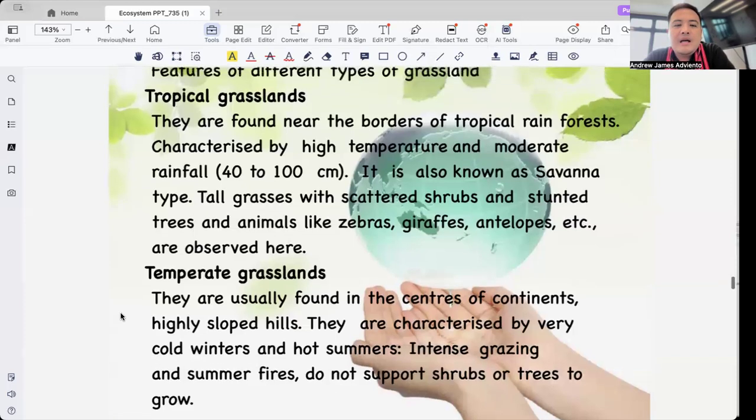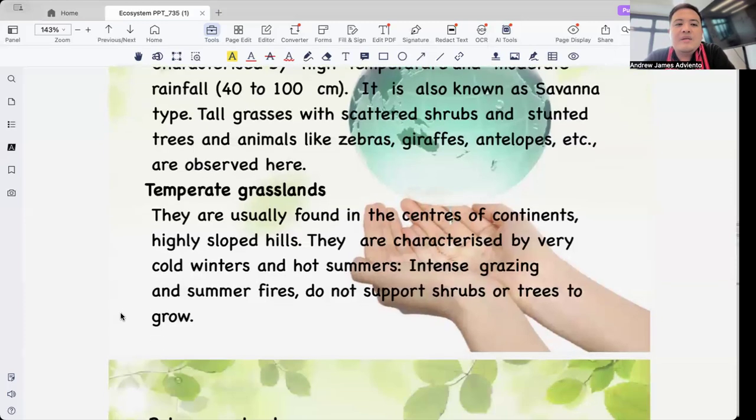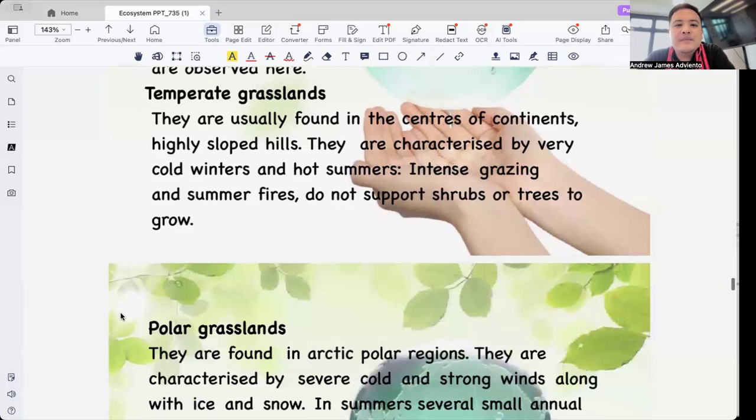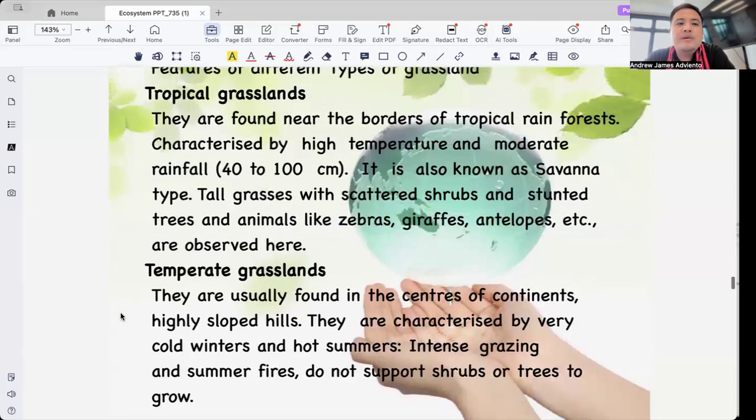I'm sorry, what I described is actually the temperate grassland. Another is the tropical grassland, which is this one. Tropical grassland is hot all year round with distinct wet and dry seasons. Soil is nutrient rich but may dry out during drought. Animals like elephants, zebras, and lions can be found here. And the most famous example is the savanna, which we just discussed.